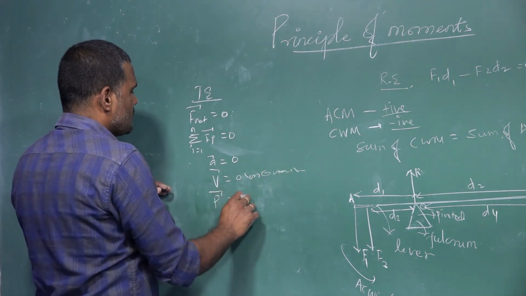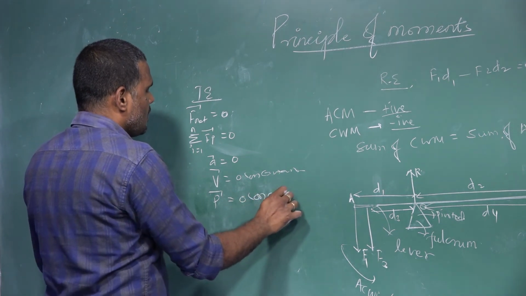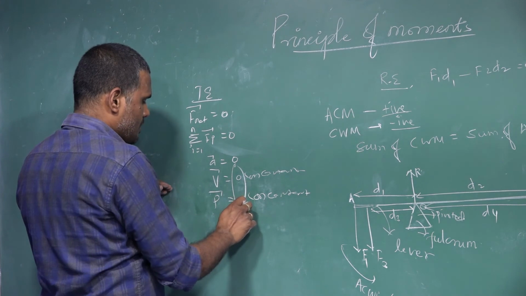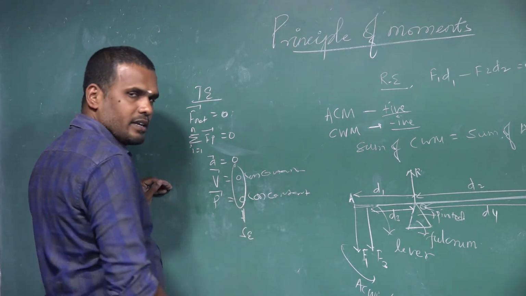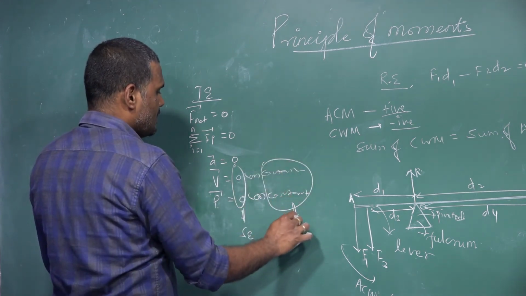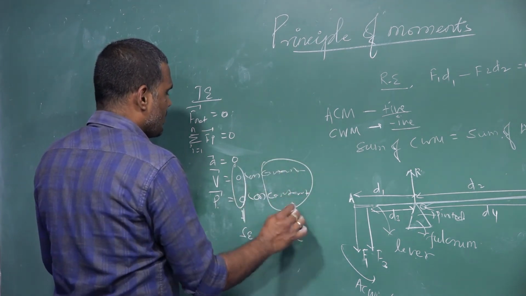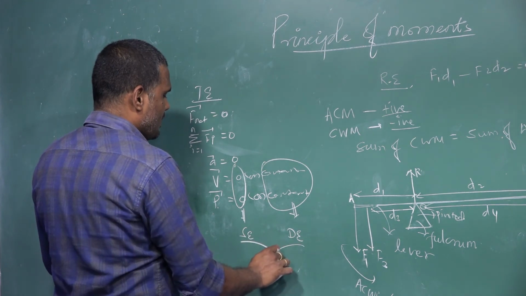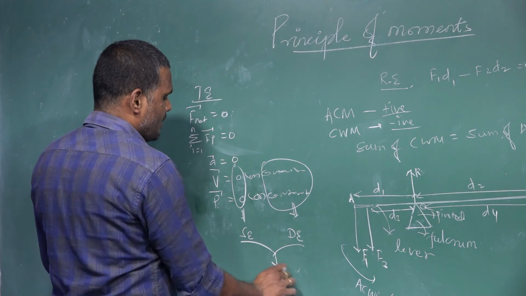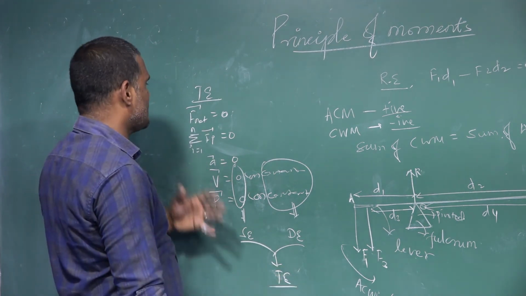Linear momentum is equal to 0 or constant. If linear velocity and linear momentum are 0, then the body is said to be in static equilibrium. If the linear velocity and linear momentum are constants, then the body is said to be in dynamic equilibrium. Static equilibrium and dynamic equilibrium are the different conditions of translational equilibrium.